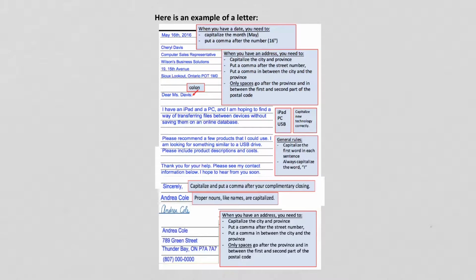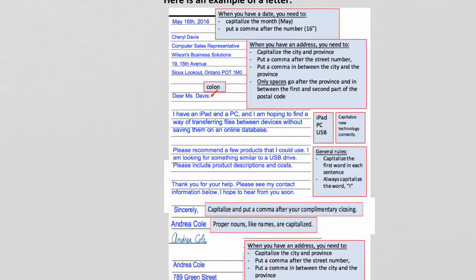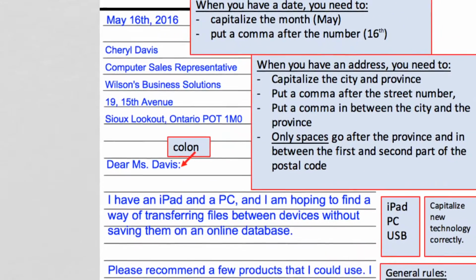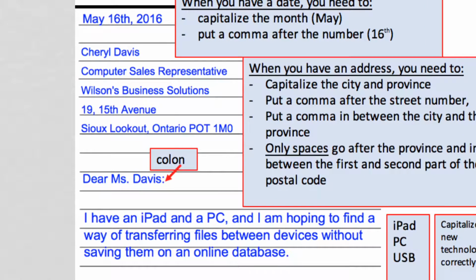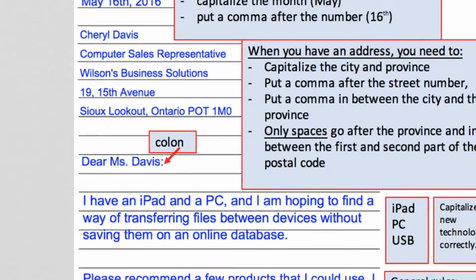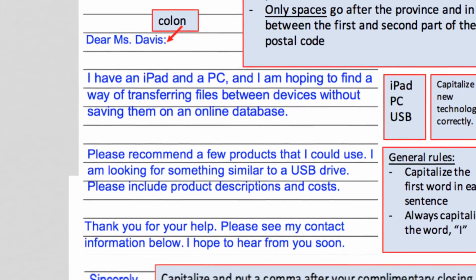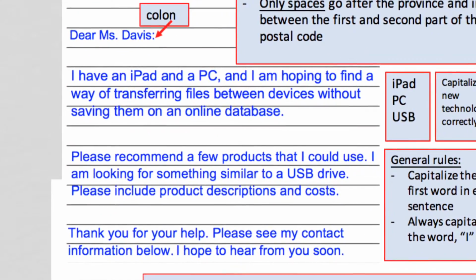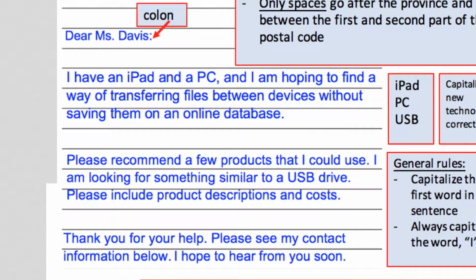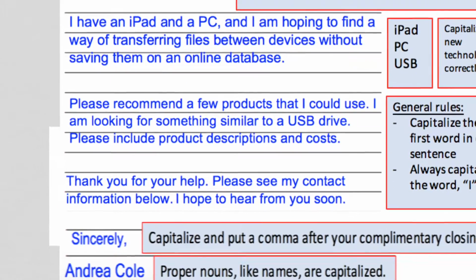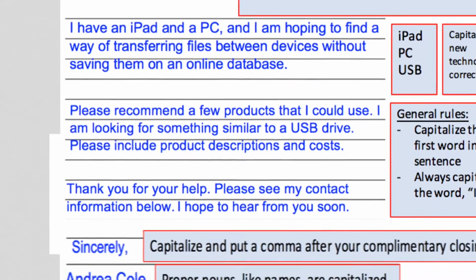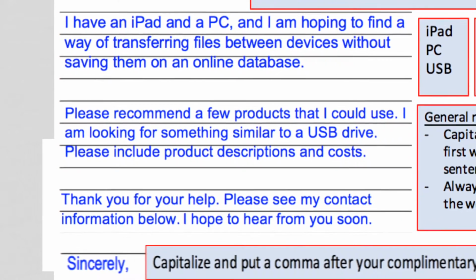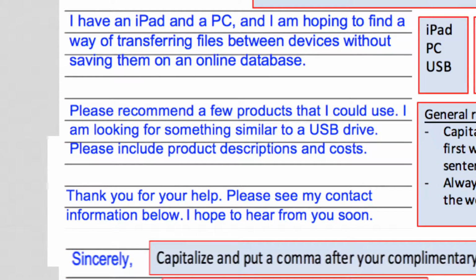And just very briefly, you can see that the letter starts off with a date. And then we have the address where the letter is going to. That's called an inside address. And then you have a greeting or salutation. That's these words, "Dear Ms. Davis." And then you have the body of your letter. And the body of your letter gives all of the information that you need to provide.